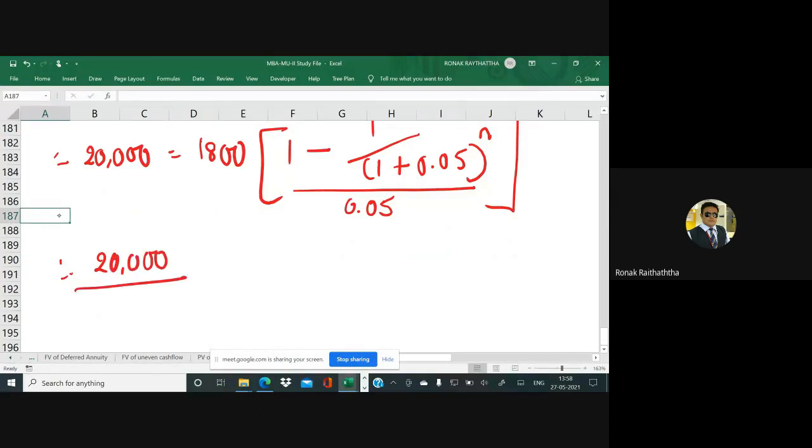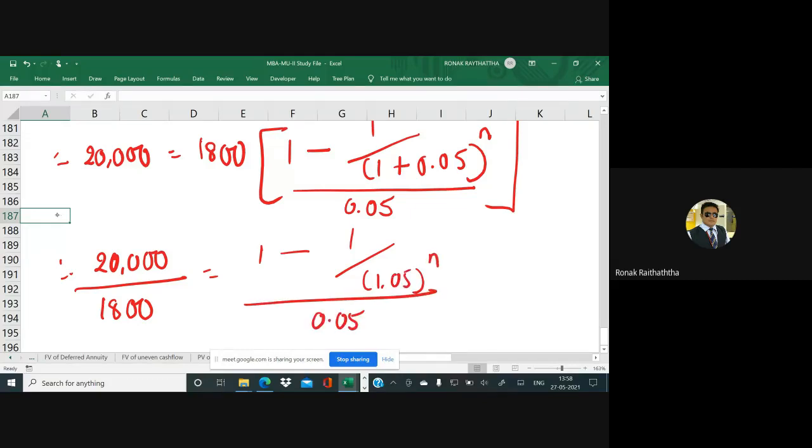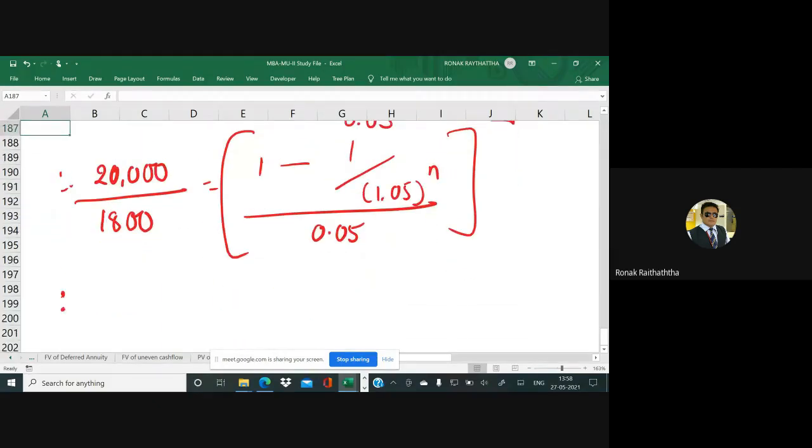Since it is in multiplication, it will come into division, equal to 1 minus 1 divided by 1.05 raised to n, to be divided by 0.05. So here we'll be getting some answer, 20,000 divided by 1800.